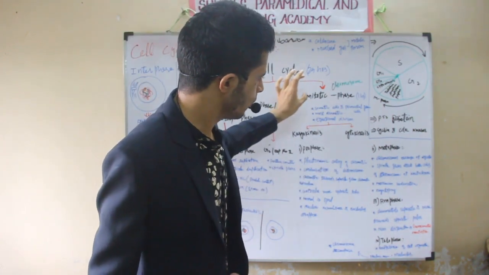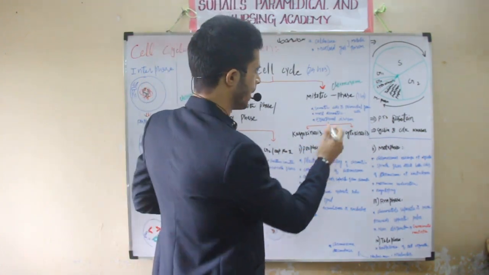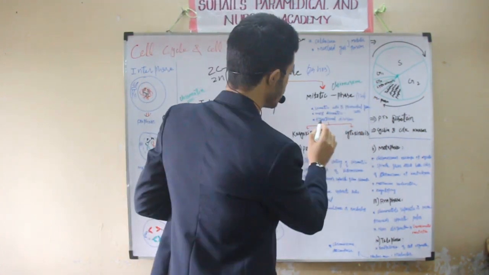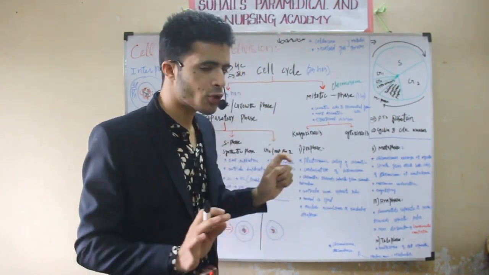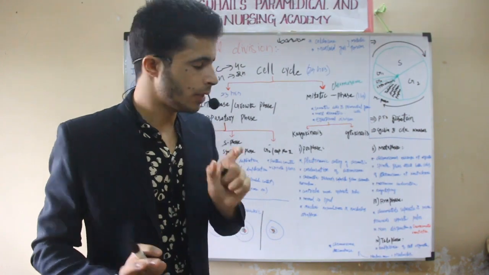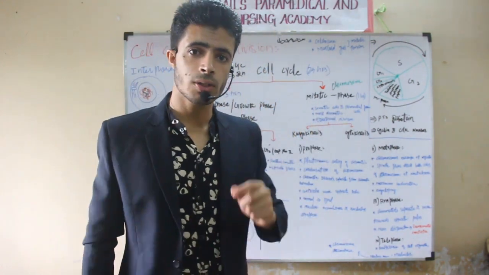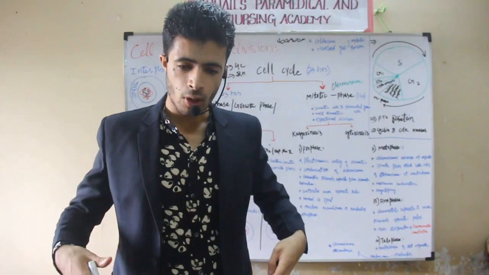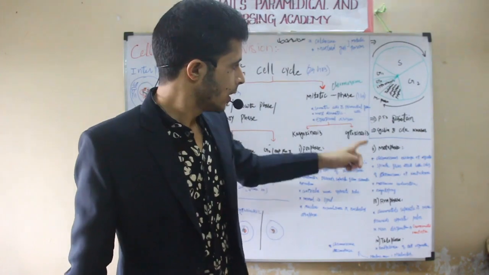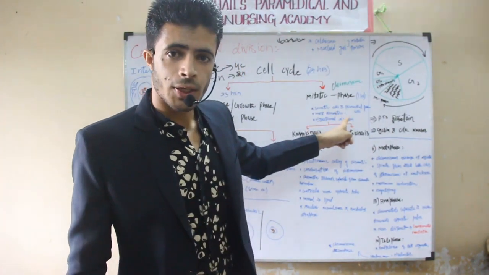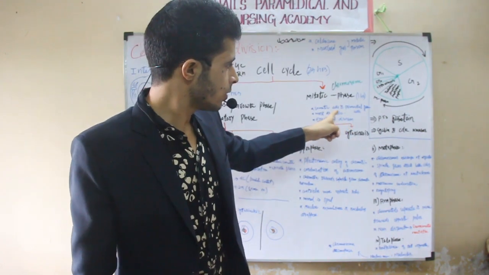Before I tell about the mitotic phase, I will go towards the diagram. First, see, mitotic phase occurs in only 1 hour. That is why it is called the most dramatic phase. It is a very short phase. M-phase is a very short phase. Where does mitosis occur? Mitosis occurs in the somatic cells. The normal body cells which are present in our body, except germ cells, those are called somatic cells. The same mitotic division occurs in the case of primordial germ cells.